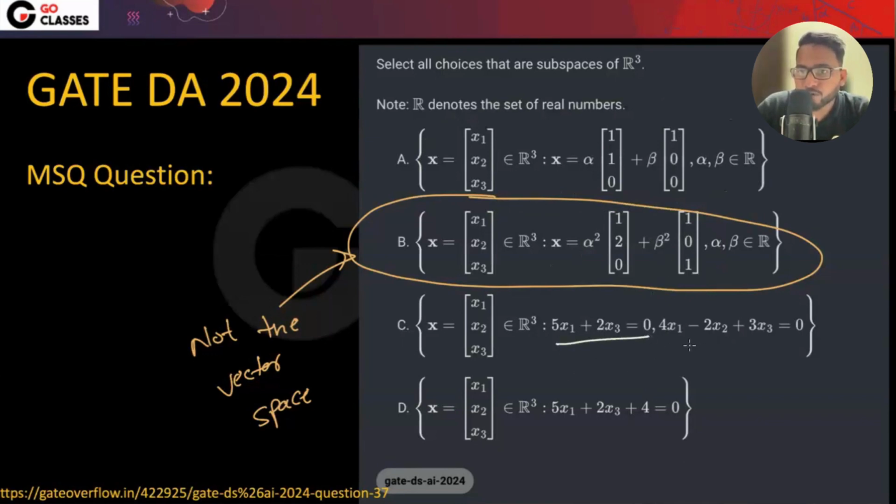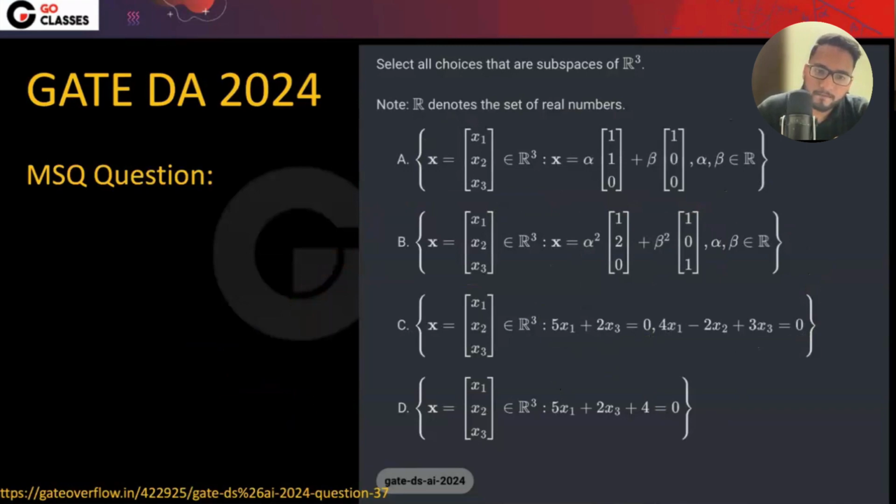And then let's see this. This is the set of homogeneous equations, the set of solutions of the set of homogeneous equations. Tell me, what do you think?